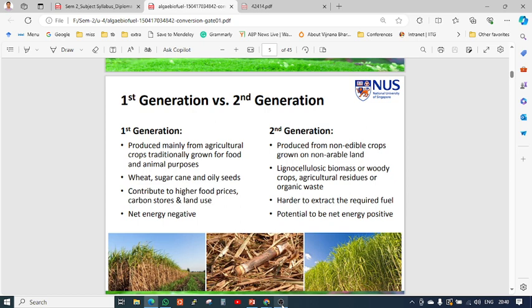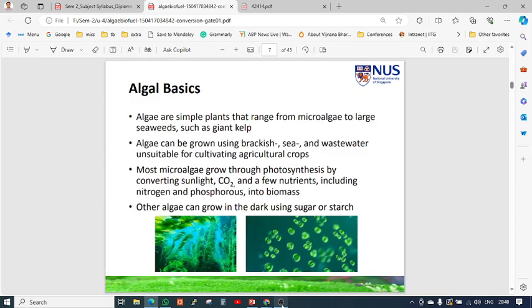In the second generation, fuel is produced from non-edible crops and non-edible land. If you are producing crops on land that is non-edible, mainly wasteland, that can be utilized. So the second generation requires some technology, but in the first generation the crops are already grown and no technology is involved. Lignocellulosic biomass, woody crops, agricultural residue and organic waste come under the second generation. It is harder to extract the fuel, and the potential is net energy positive. These are the second generation points.